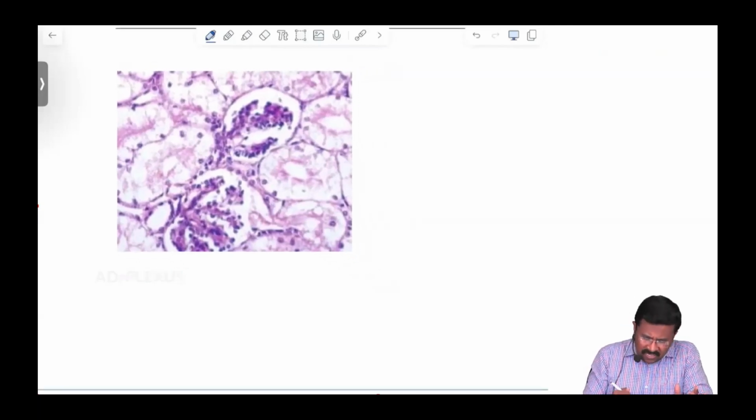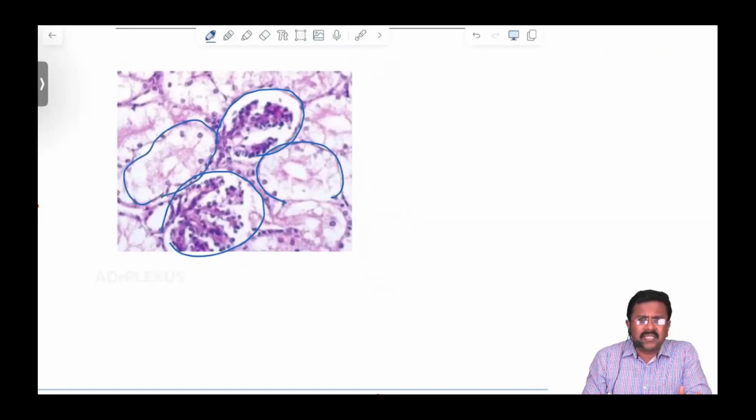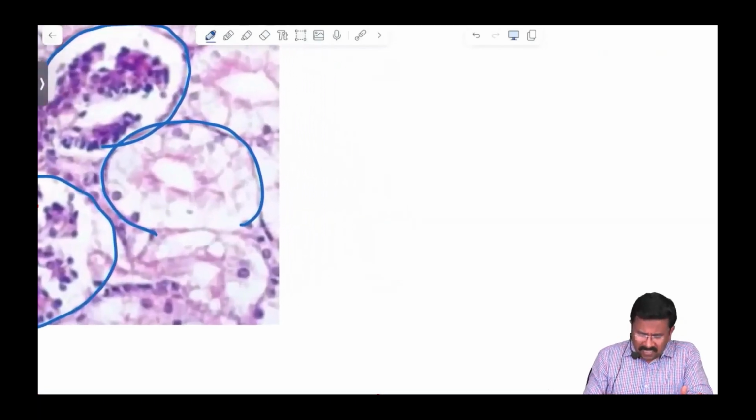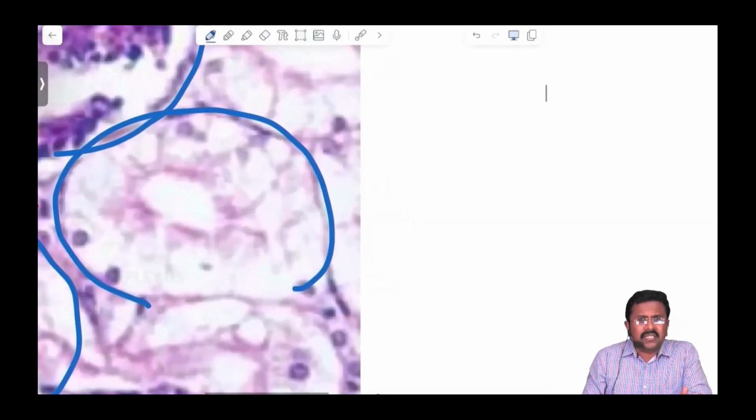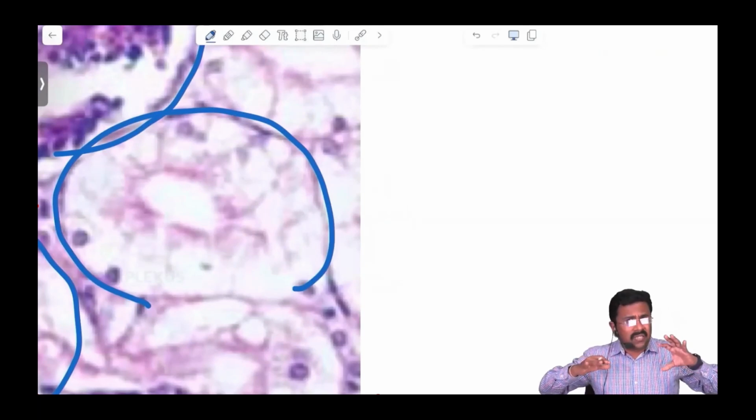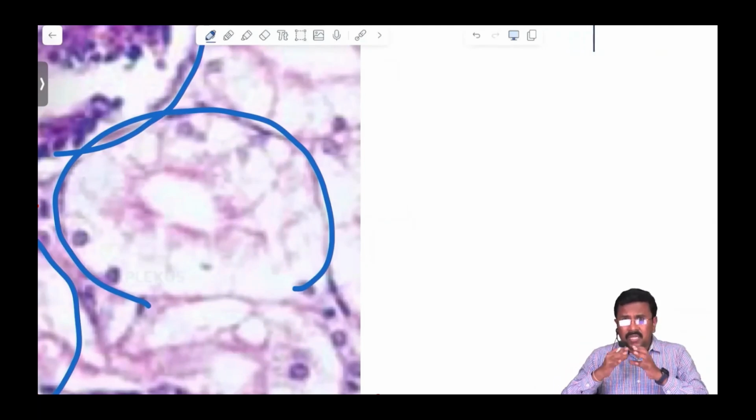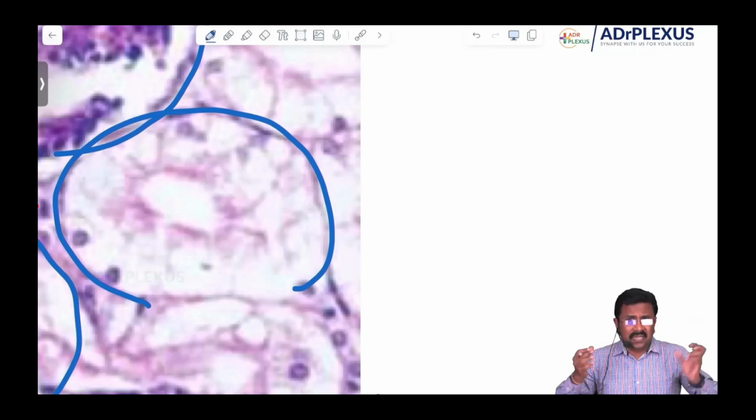So it is kidney because you could identify that this is the glomerulus, and these are all the capillaries. But do you think these are all the normal capillaries, guys? Yes, Bharati, it is kidney. But see here, do you think this is the normal capillary? No. Sorry, these are the normal tubules? No. These are nothing but the swollen tubules. You can see the tubular size is increased.